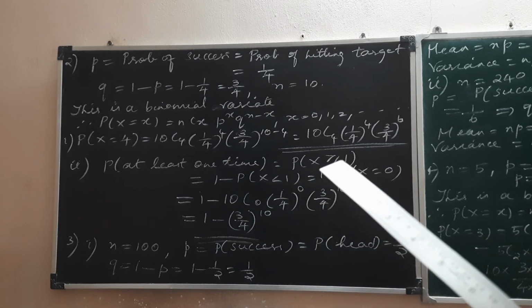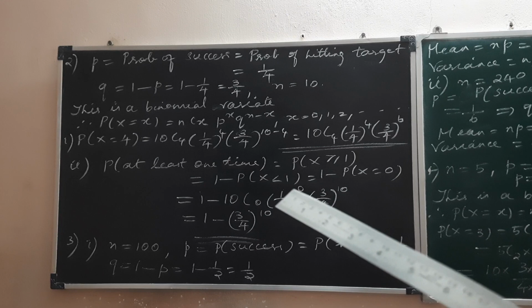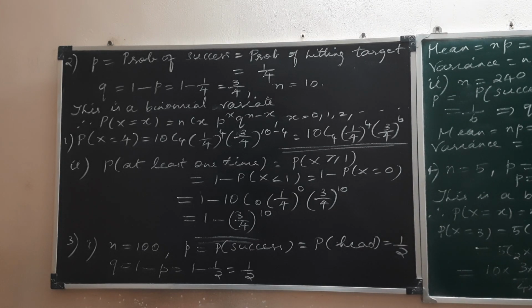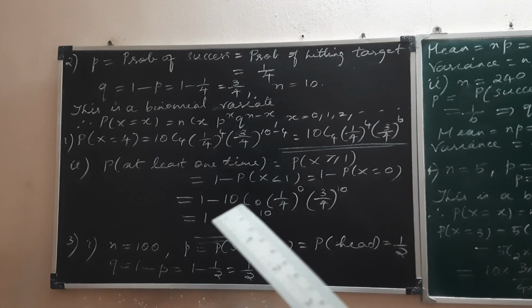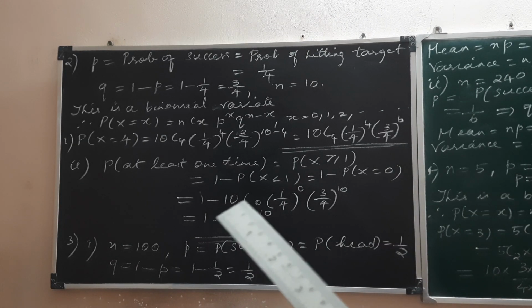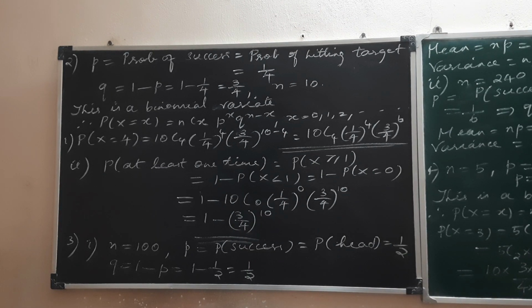The complement of this is 1 minus P of X less than 1, because ultimately whatever be the experiment, the total probability is 1. So this is 1 minus, less than 1 means only the 0 possibility. So 1 minus P of X equal to 0, that means 1 minus 10C0, 1 by 4 power 0, 3 by 4 power 10. Both of these first factors are 1, so 1 minus 3 by 4 power 10 is the final answer. And as I told in the previous case, you don't have to calculate all this, you can leave it like that.